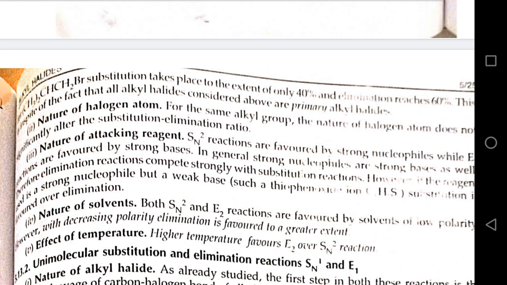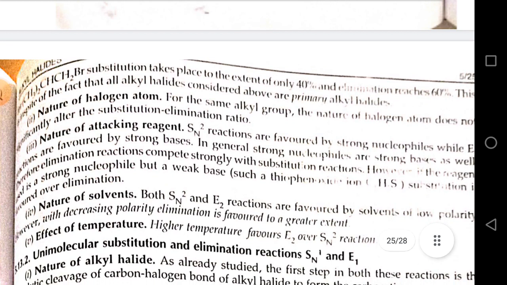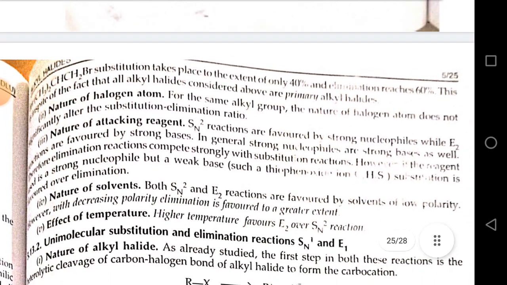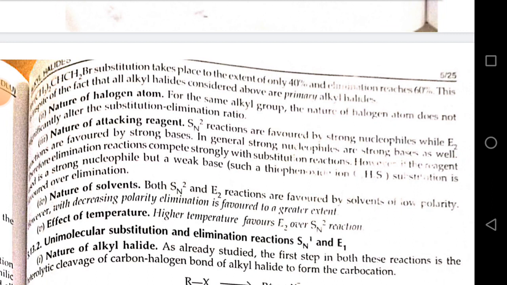Nature of halogen atom. For the same alkyl group, the nature of the halogen atom does not significantly alter the substitution elimination ratio. Nature of attacking reagent. SN2 reactions are favored by strong nucleophiles, while E2 reactions are favored by strong bases. In general, strong nucleophiles are strong bases as well. Therefore, elimination reaction competes strongly with substitution reaction. However, if the reagent is a strong nucleophile but a weak base, substitution is favored over elimination.